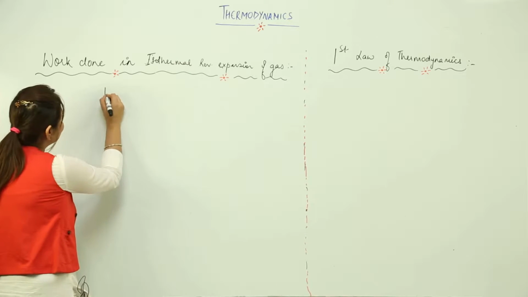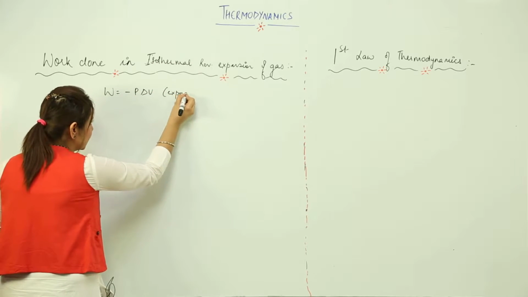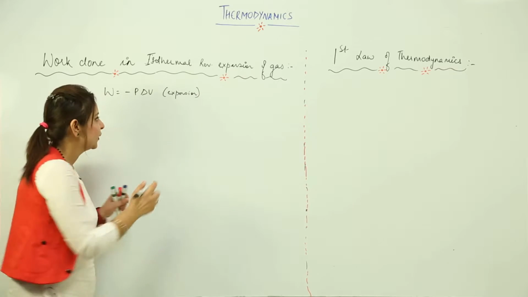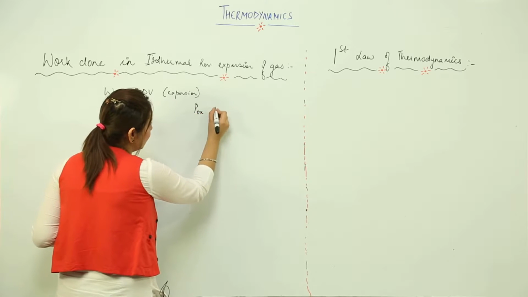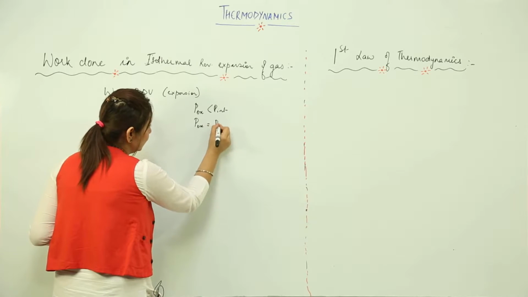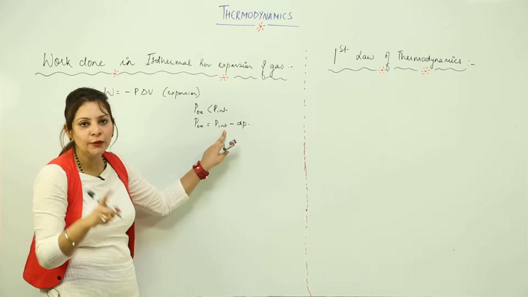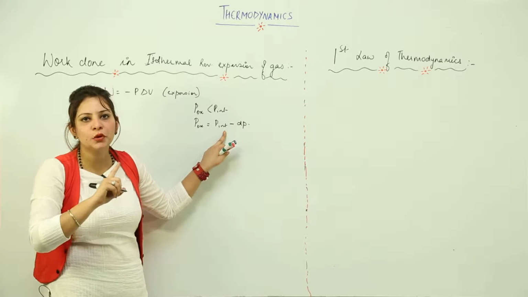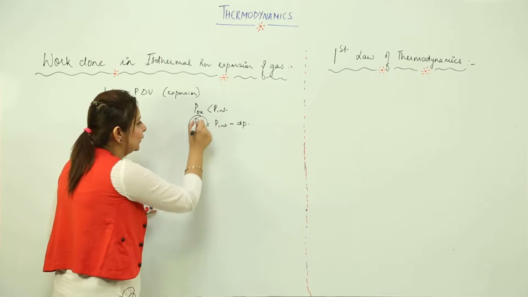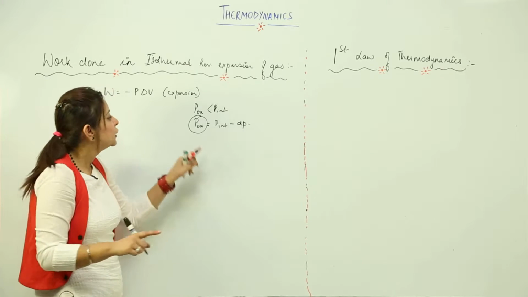So we have W is equal to minus P delta V, but only in case of expansion. Only when we assume that the external pressure is less than the internal. So I will write here, that means external pressure is less than the internal, or I can write P external is equal to P internal minus change in the pressure. Because when we subtract this change in pressure, that means this P external value is going to decrease from P internal, and by how much amount? By this dP amount, right. So this is what we have.